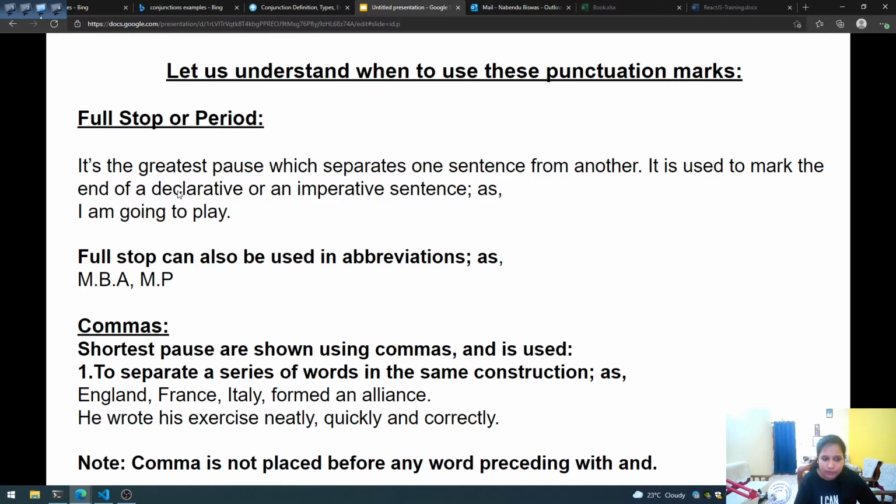Here there is something which we should note. Comma is not placed before a word preceded with and. So in our second sentence, he wrote his exercise neatly, quickly and correctly, as we have used and here, we have not used a comma before the word correctly. So whenever we are using and, there shouldn't be any comma before it. Understood?